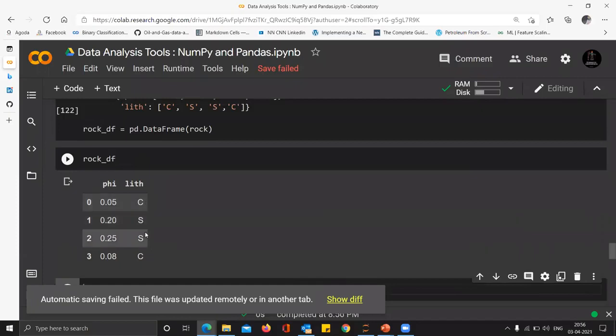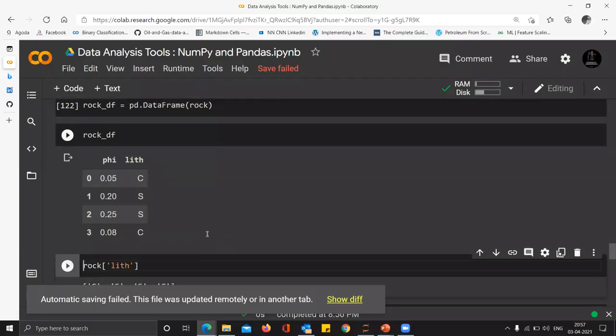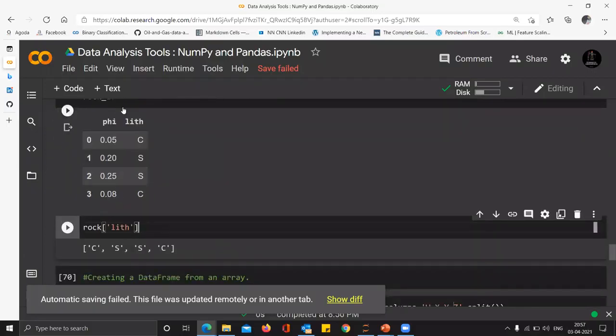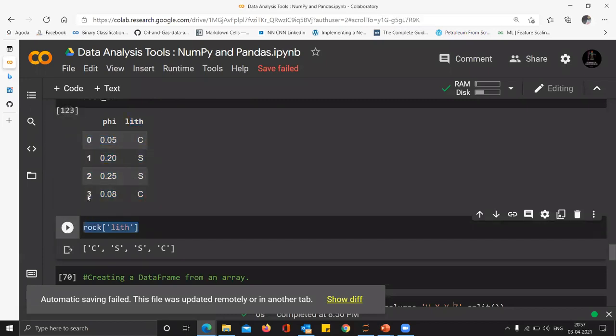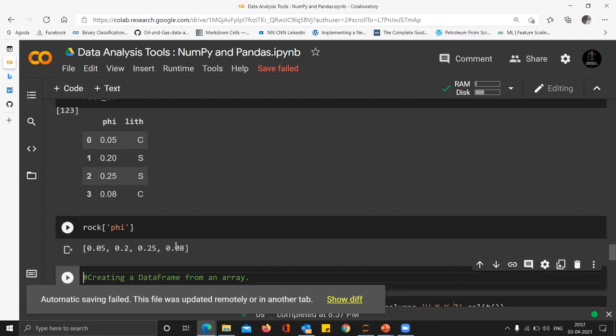When I said it's the MS Excel of Python, I meant it because it starts with a tabular format, and then you can play around with things that you do in Excel, you can also do with this. And because it's built on top of NumPy, it will be quick, very quick, right? So suppose I want to just print this column, the lithology column, I can do it with this command. Suppose I want to run this porosity column, this phi column, I can just provide it like this. This is how you pick out columns from a data frame.